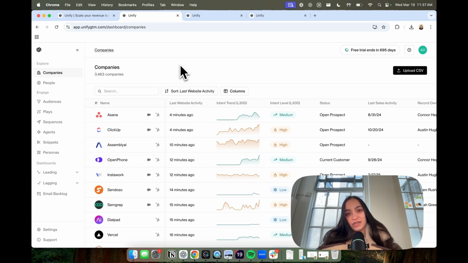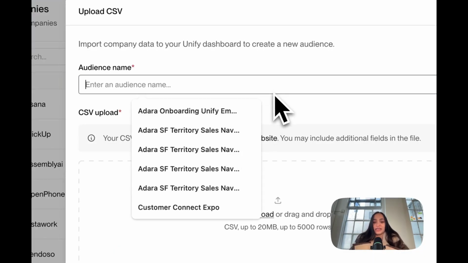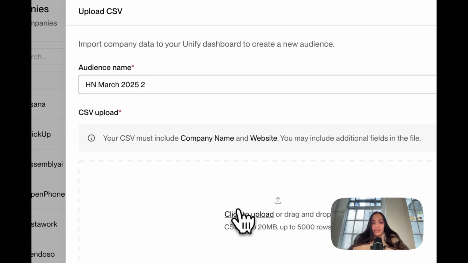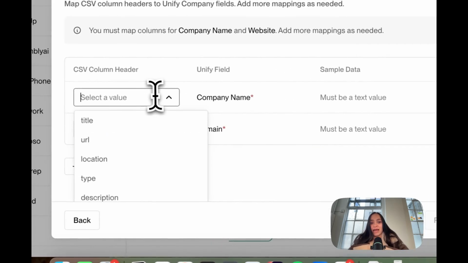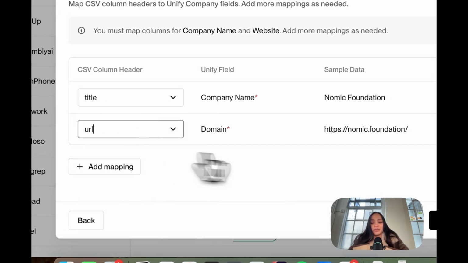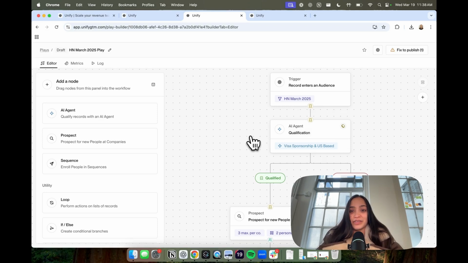We're going to take the CSV that we exported and upload it here. Go ahead and give this CSV a name, click upload, and then map the company name and the domain and press finish. So here's our play for what happens with every single company and every single person that we extracted from the Hacker News post.